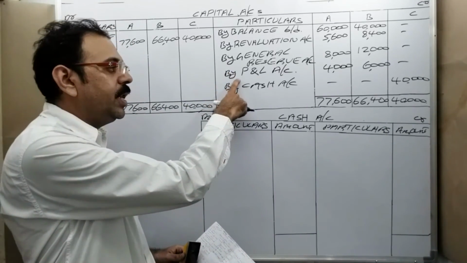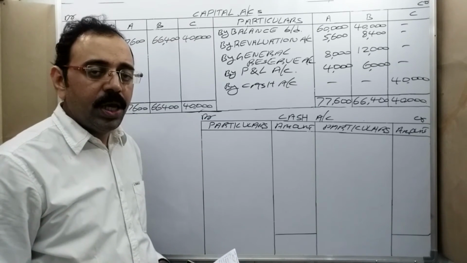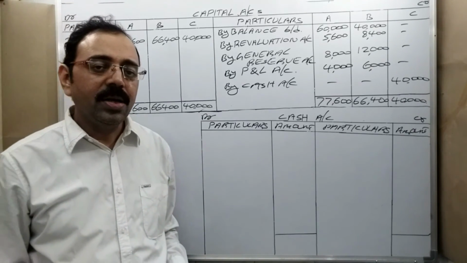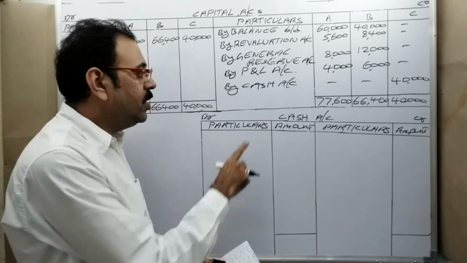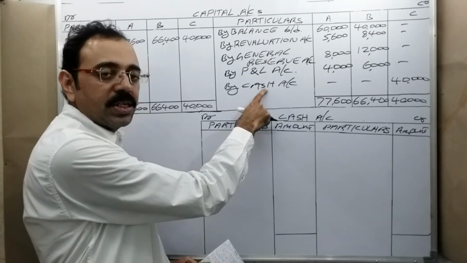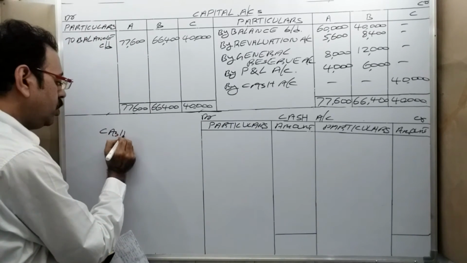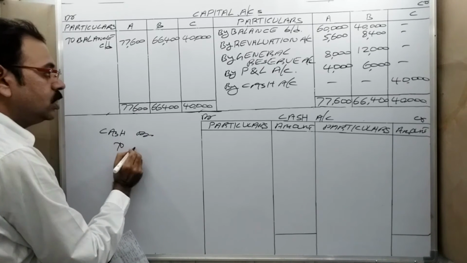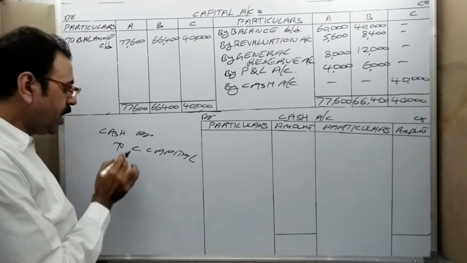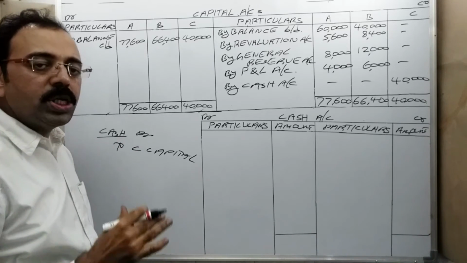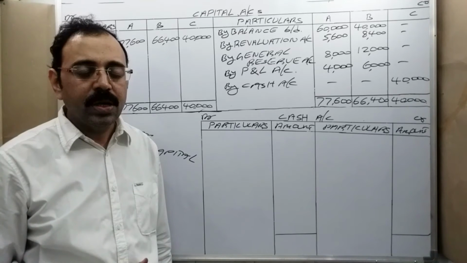After preparing capital accounts, the next account is cash account. In the old balance sheet asset side, since cash is given, I am preparing cash account. And here also I wrote cash. What is the entry here? Cash account debtor to C capital. Why did I debit cash? Because in the old balance sheet asset side he has given cash balance.